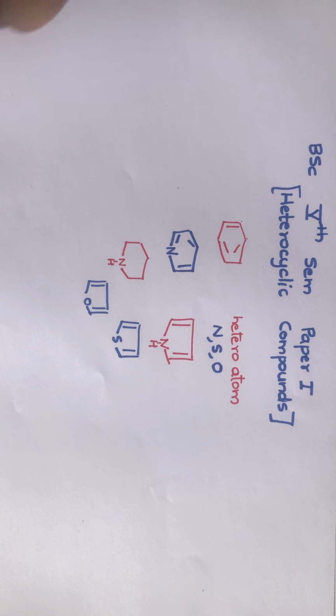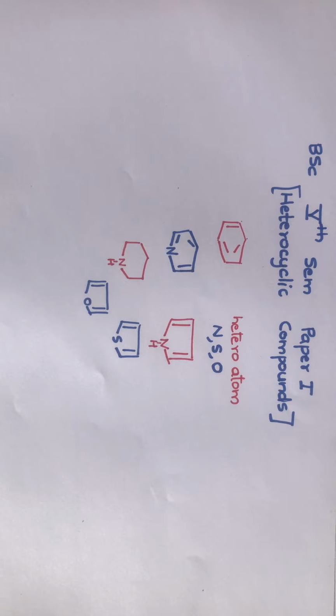Now let us discuss the classification of these heterocyclic compounds. These heterocyclic compounds can be classified on the size of the heterocyclic ring as well as the number of heteroatoms that are present.